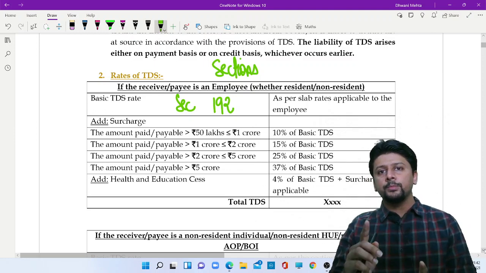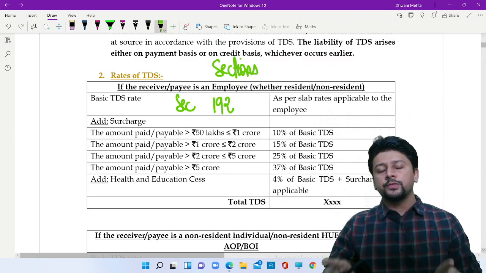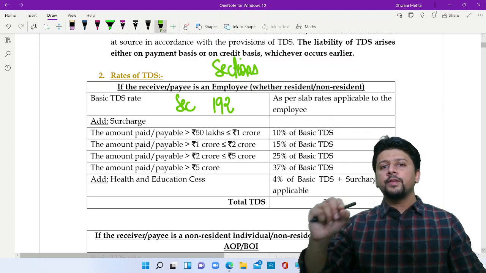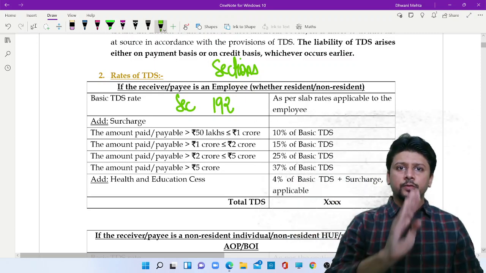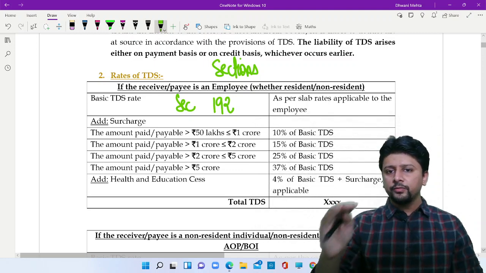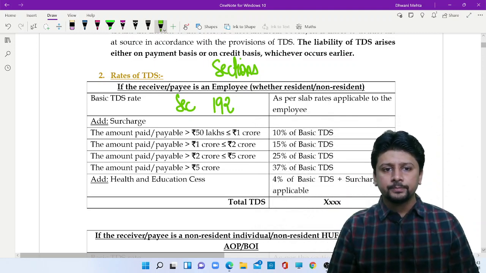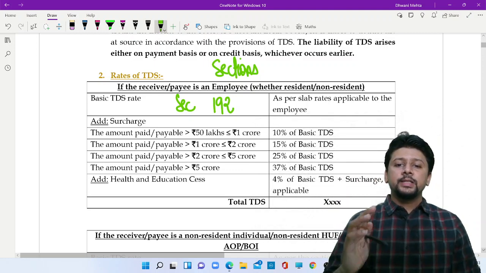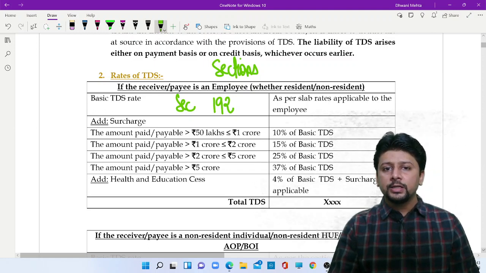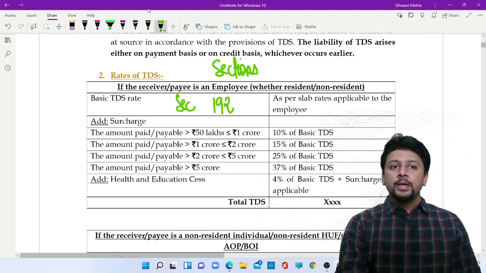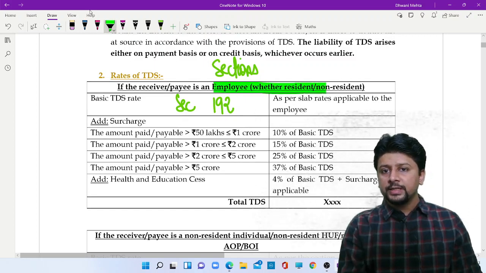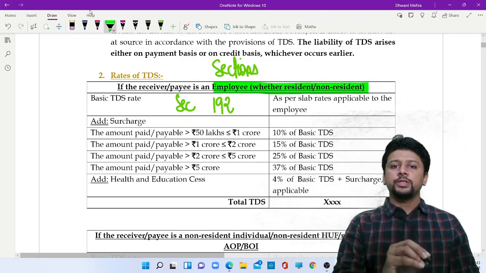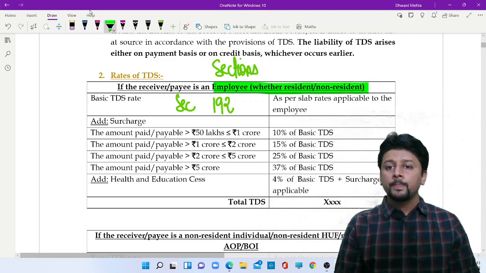You may remember that these are the same rates of surcharge that we studied while discussing tax rates. So the surcharge rates for TDS are also the same: 10, 15, 25, 37%. Along with that, health and education cess also has to be deducted at the rate of 4%. It does not matter whether your employee is a resident or a non-resident; surcharge and health education cess will be deducted.